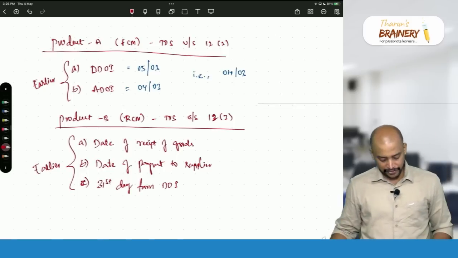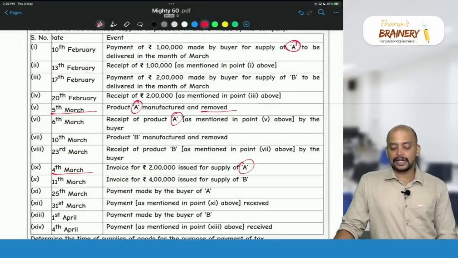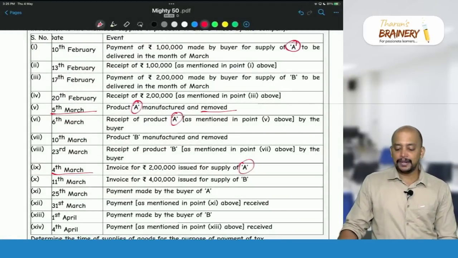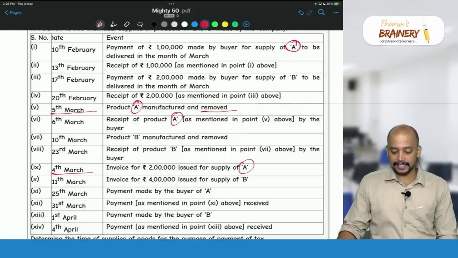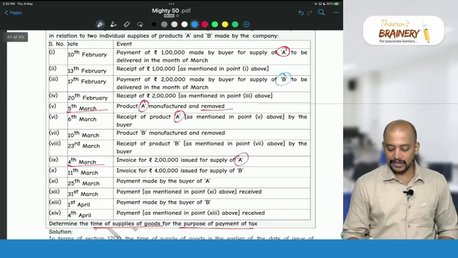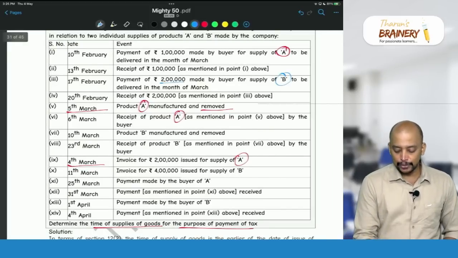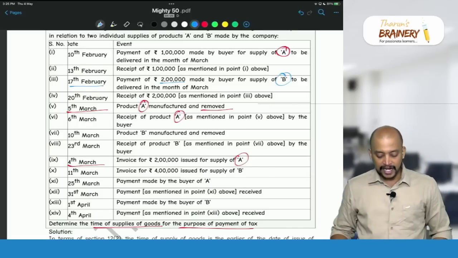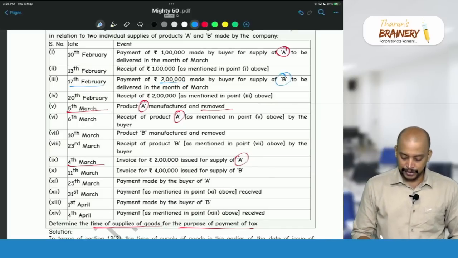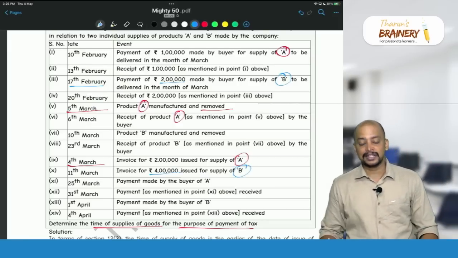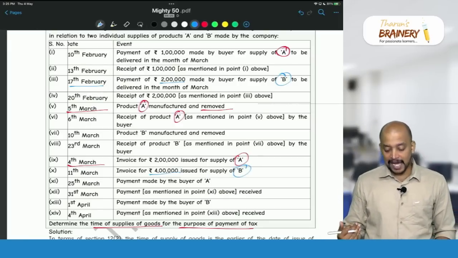Now, if you see here, two different payments are there: 2 lakhs made by the buyer for supply of product B, paid on 17th February, and the invoice for product B is for 4 lakhs. So there are two payments, advance 2 lakhs and balance 2 lakhs.